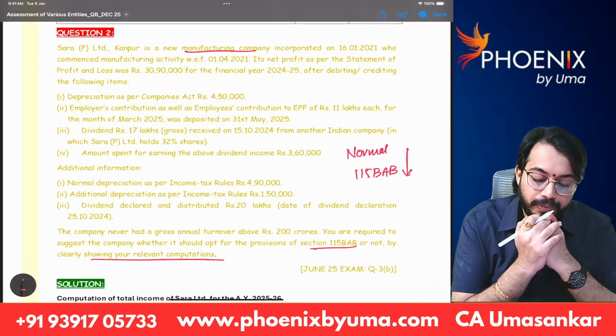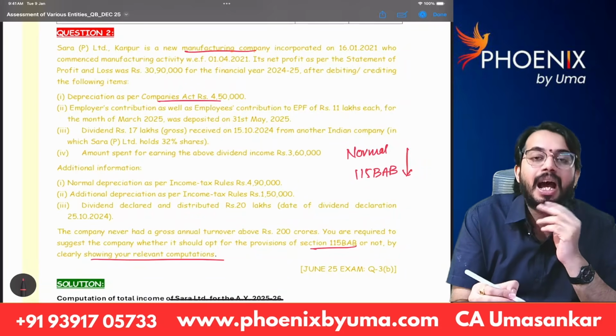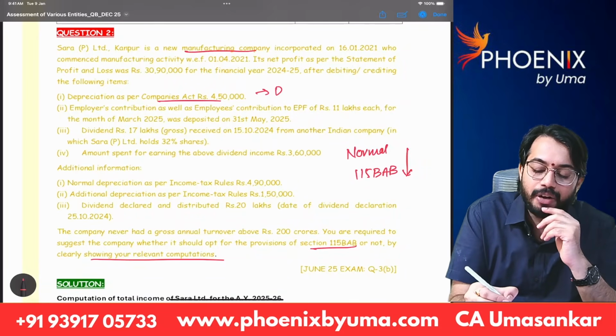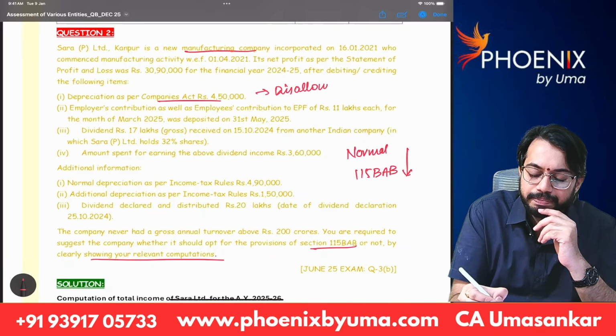Okay. Now, depreciation as per Companies Act. As per Companies Act, depreciation is not allowed, right? That is to be disallowed.